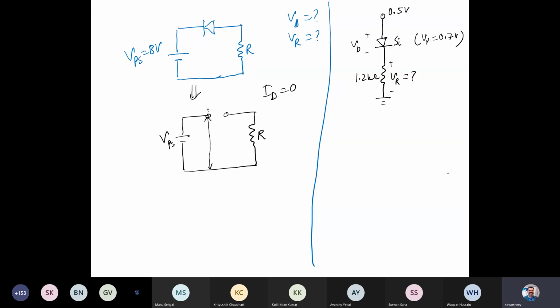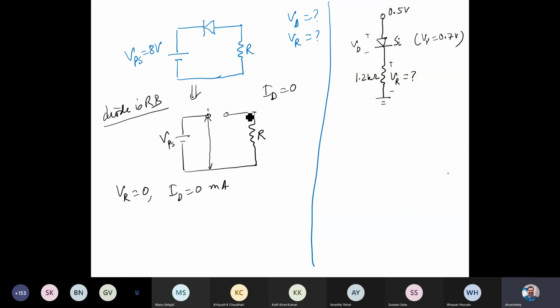And VR? Since there is no current flowing, VR is simply 0. So VR in this case is 0, since ID is 0 milliampere, no current flowing because of this open circuit. The diode is in reverse bias. So you need to see the polarity. It's a positive connector, so the diode is in reverse bias. So I can treat it as an open circuit. So no current is flowing, so ID is 0.